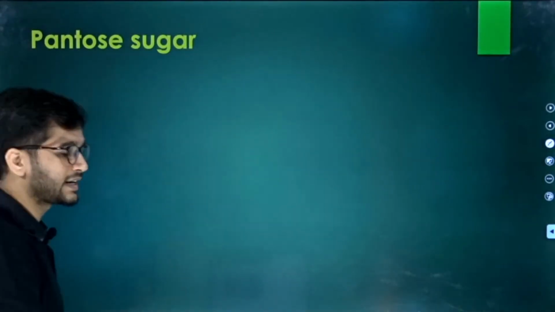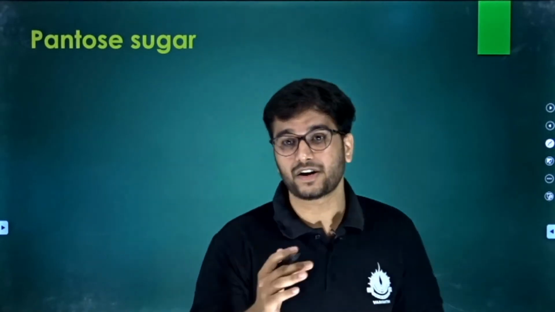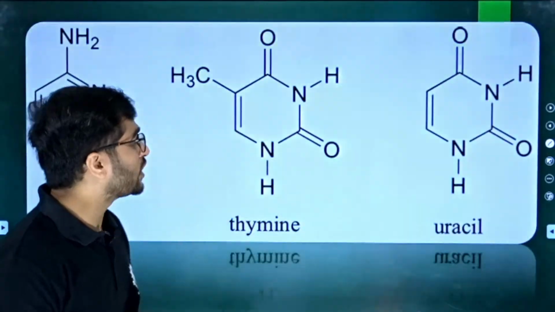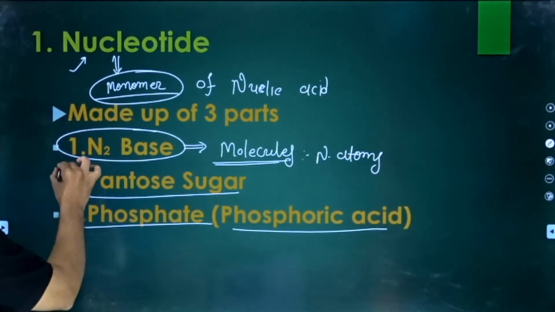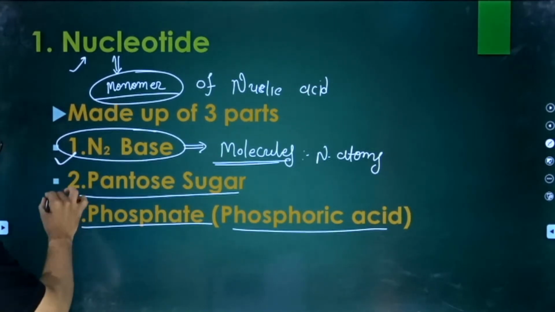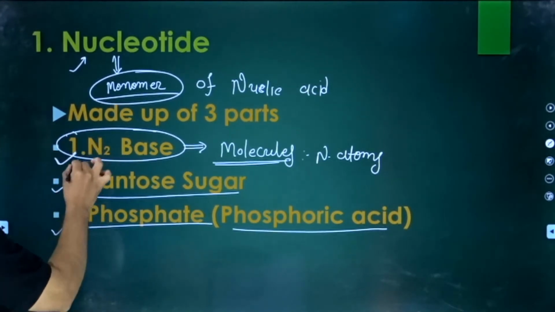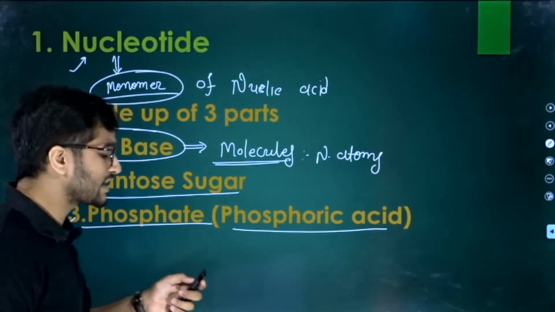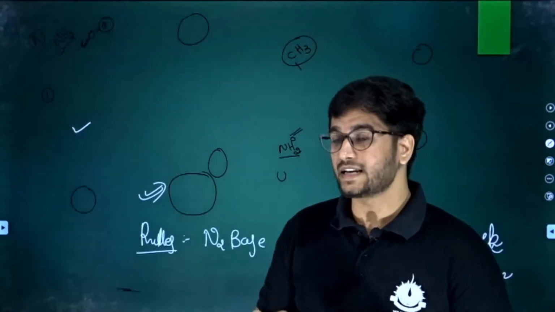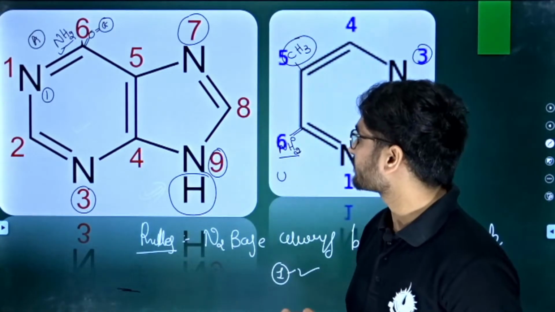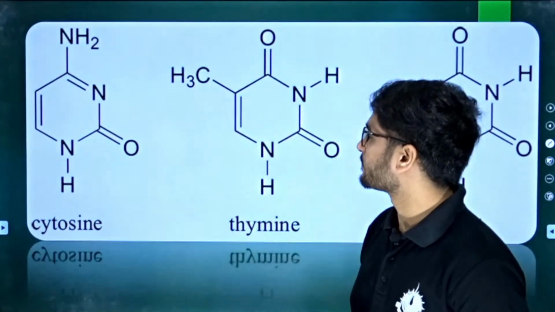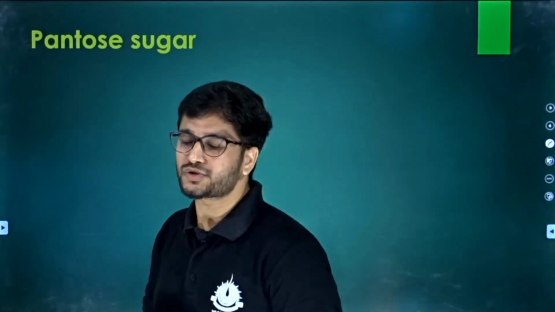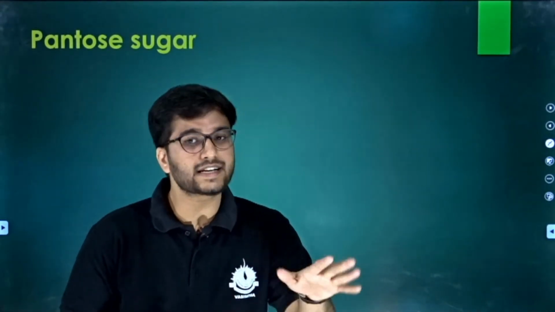Okay, so let us start a discussion related to the pentose sugar. That is the second one, because as we discussed, the nucleotide is made up of nitrogen base, pentose sugar and phosphate. We already discussed the nitrogen base, so our second topic here is the pentose sugar. So what is pentose sugar? The pentose sugar is a carbohydrate.